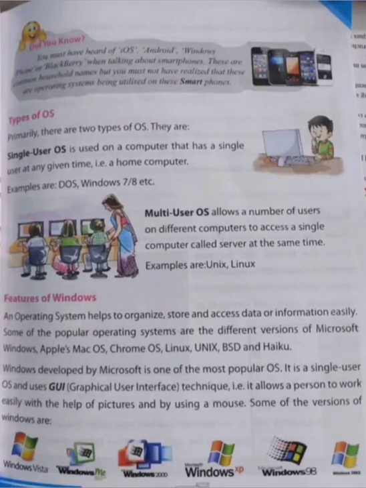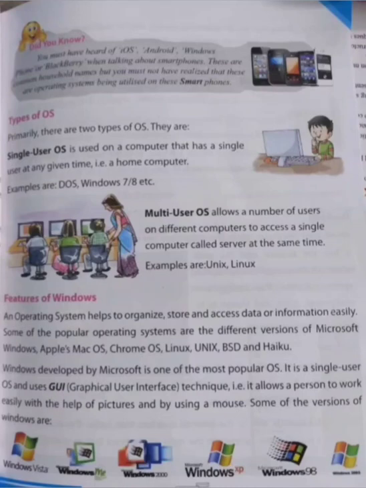Now we will see the third topic, features of Windows. An operating system helps to organize, store and access data or information very easily, and some of the popular operating systems are the different versions of Microsoft Windows, Apple Mac operating system, Chrome operating system, Linux and Unix. Windows, developed by Microsoft, is one of the most popular operating systems.